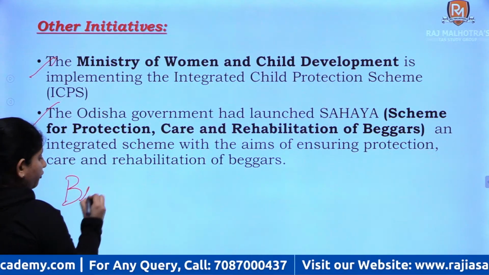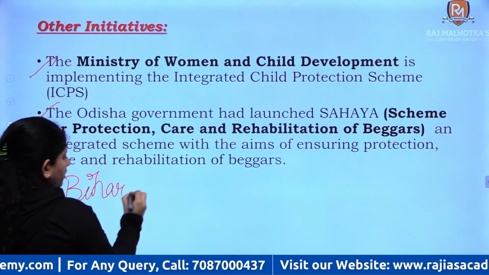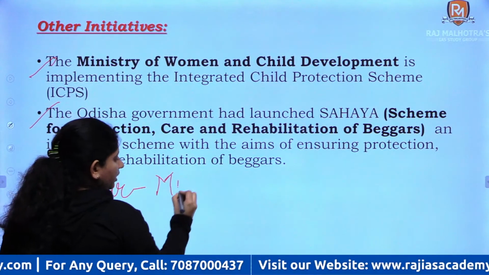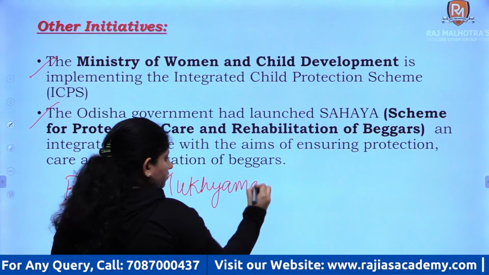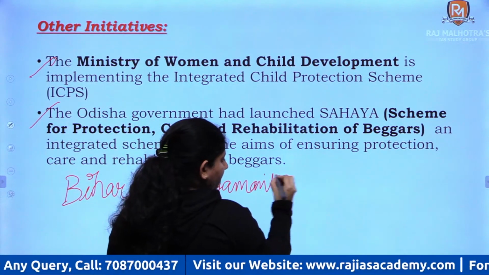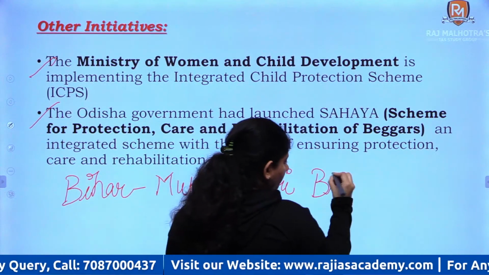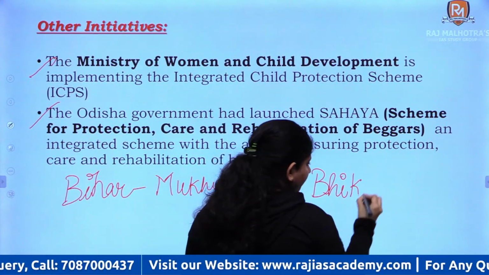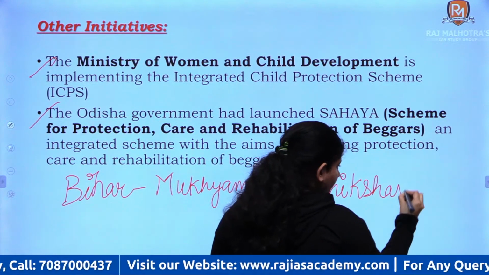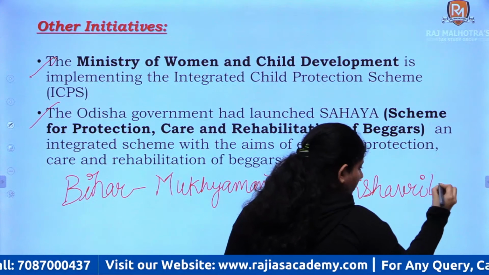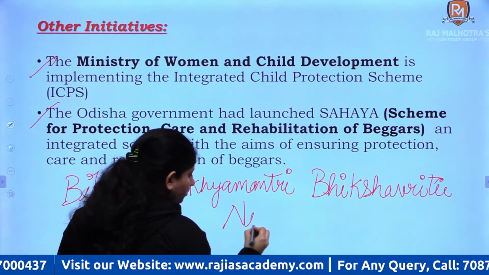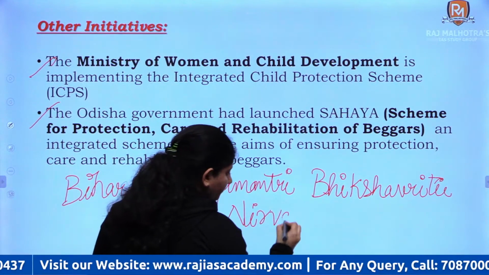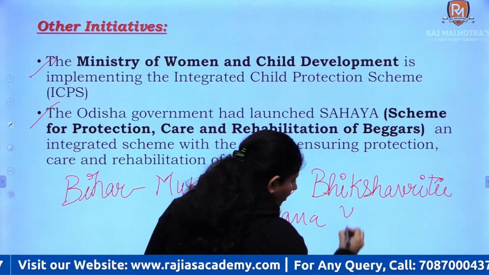The government of Bihar came up with the Mukhyamantri Bhikshavriti Nirvan Yojana.